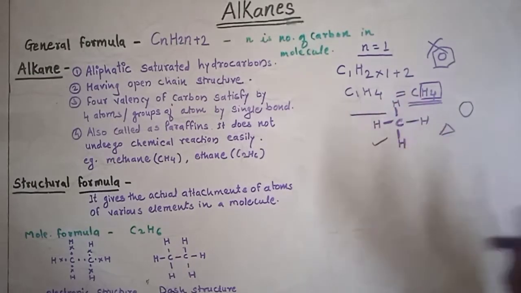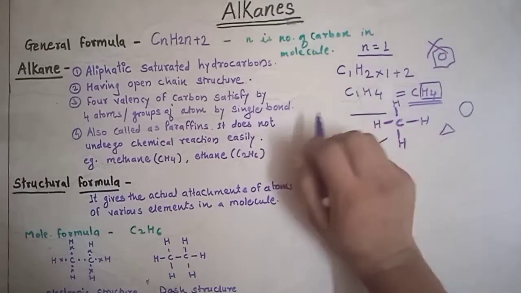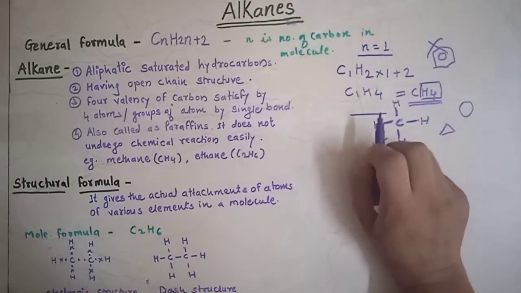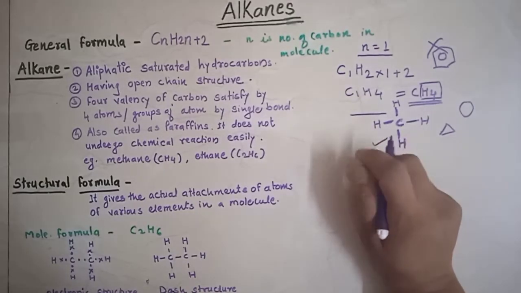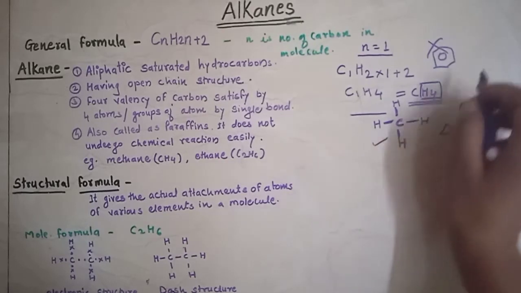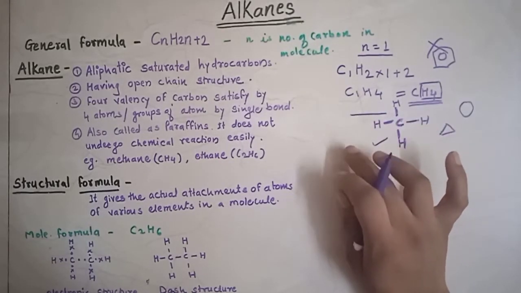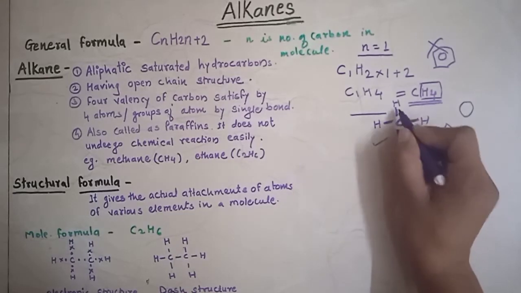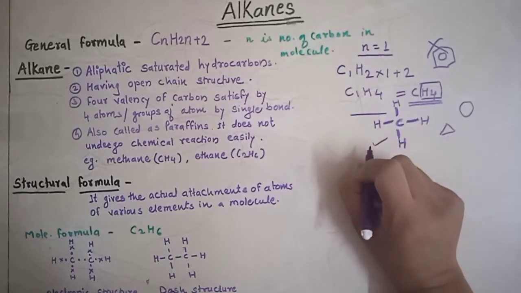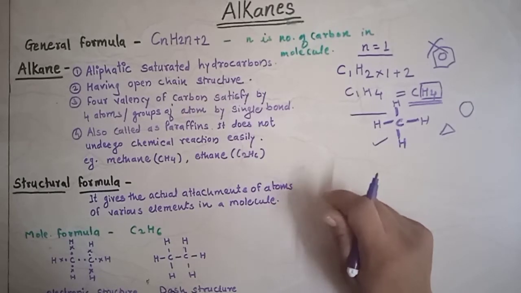Let's revise this point: alkane is an aliphatic compound, saturated means hydrogens are attached by single bonds, open chain means there is no ring system, and the 4 valency is satisfied with single bonds by atoms or groups of atoms. It is also called paraffin.